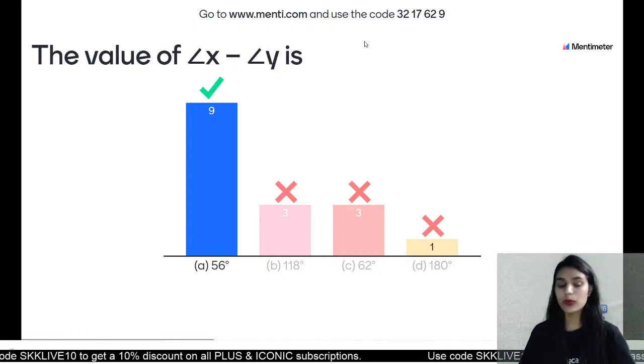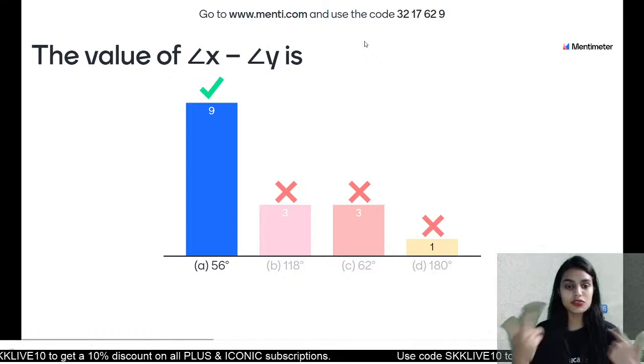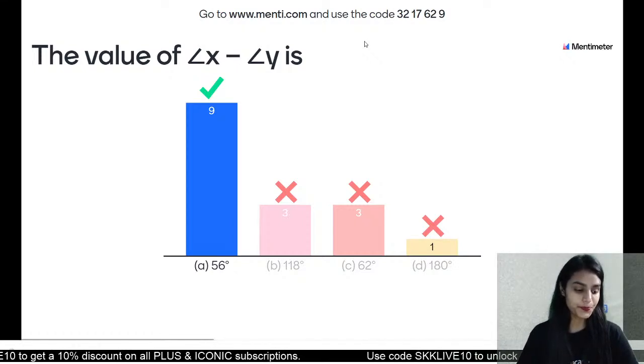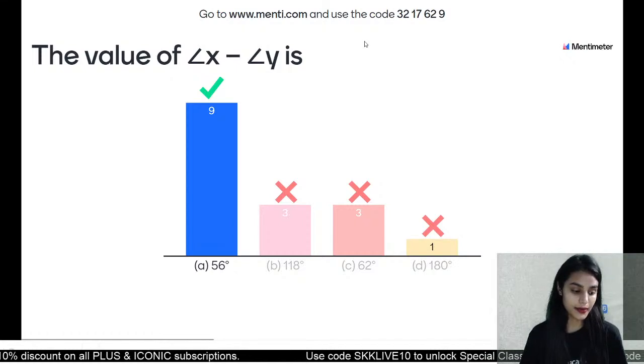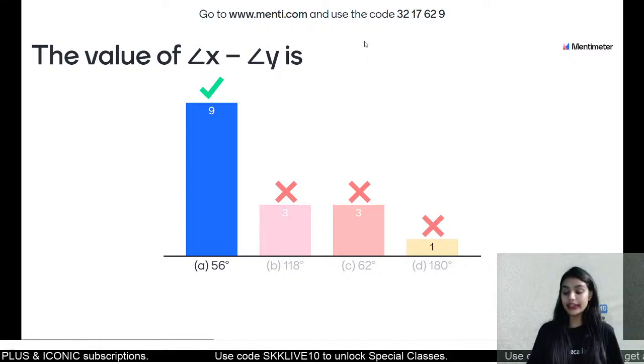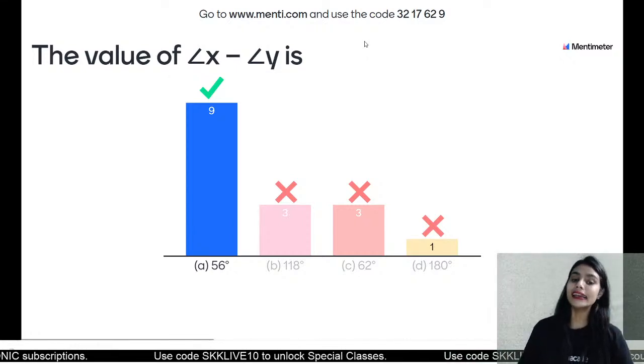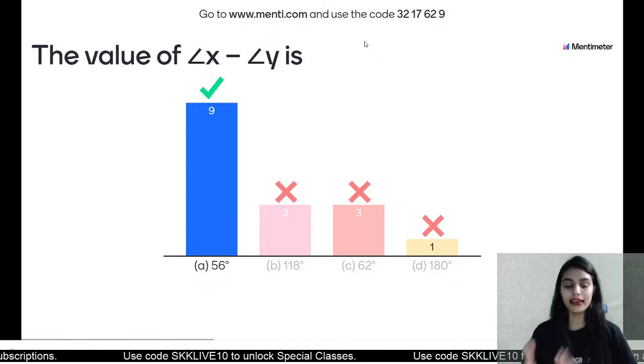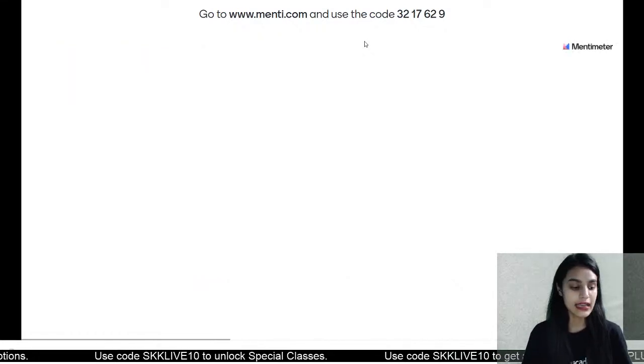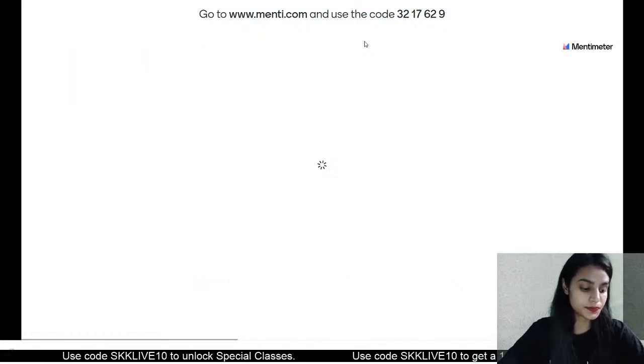And angle X is 118. First of all you need to find angle X, which is equal to 118 degrees, and you can calculate that by forming a linear pair. And last, you need to subtract angle X and Y. That would be 56. Let us see the leaderboard.